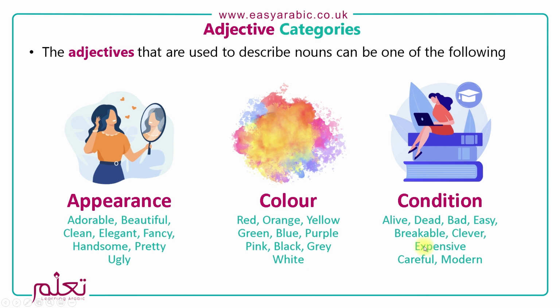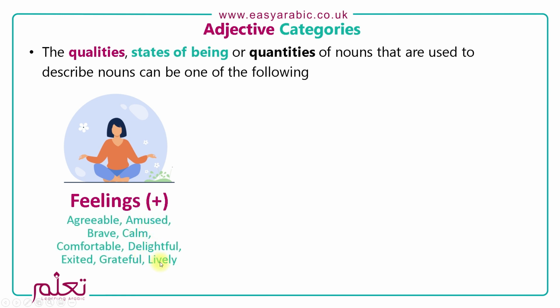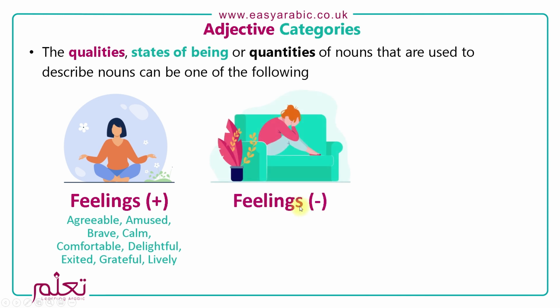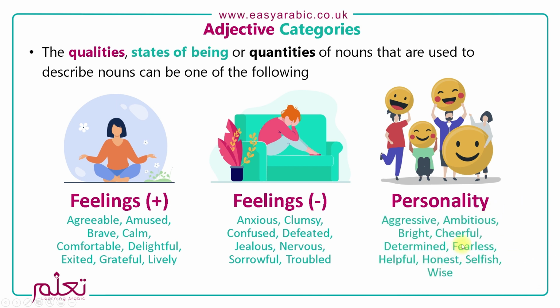When it comes to people, we can use adjectives to express our positive feelings. So we can say someone is brave, or delightful, or lively. And where we have positive feelings, we can also use adjectives to express our negative feelings. We say someone's feeling is anxious, or nervous, or troubled. Then we have personality. So we can say someone is aggressive, or ambitious, or cheerful, or wise.